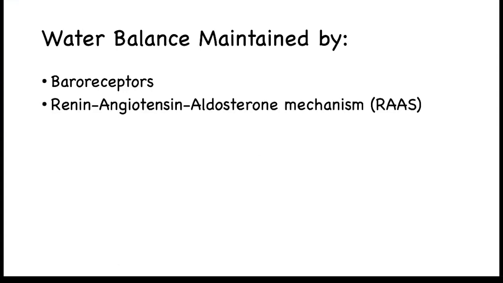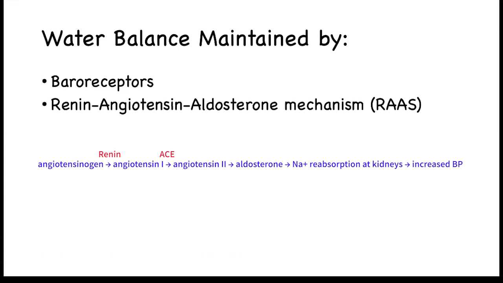Water balance is also maintained by the renin-angiotensin-aldosterone mechanism, or RAS. The JG, or granular cells, release renin when the blood pressure in the afferent arterioles decreases. Renin is an enzyme that converts a plasma protein, angiotensinogen, into angiotensin 1. Angiotensin 1 is converted into angiotensin 2 by the enzyme angiotensin converting enzyme. Angiotensin 2 goes to the adrenal cortex and causes the release of aldosterone.